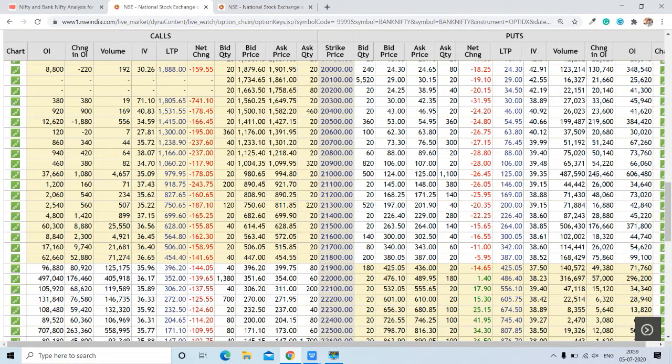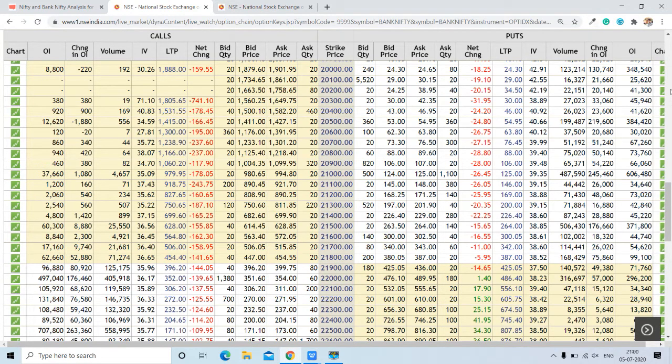Here you can see the change in OI around 2,45,000 open interest and change in OI. Here you can see 1,76,000 contracts open at 21,500, so these are going to be the important levels on change in OI as well.